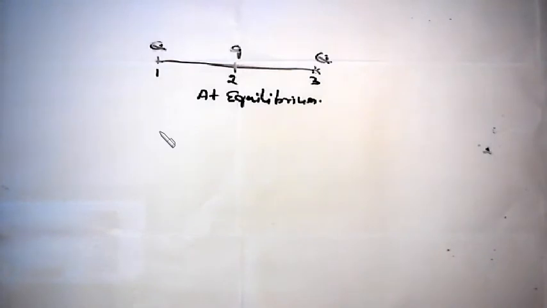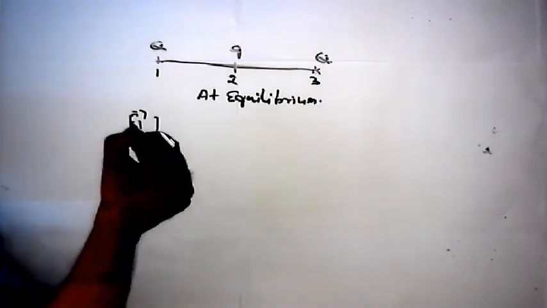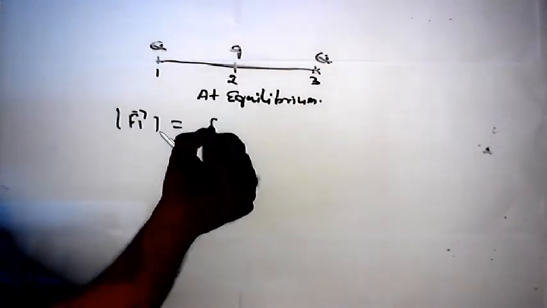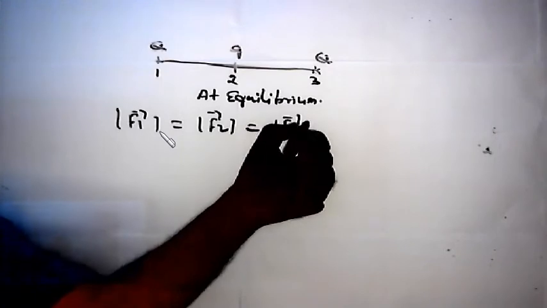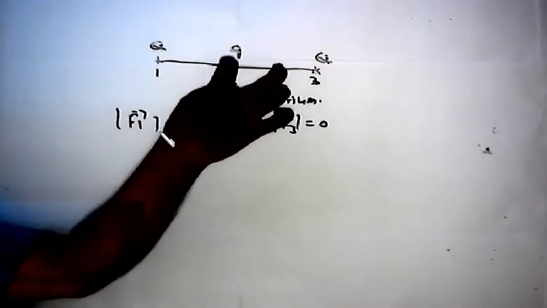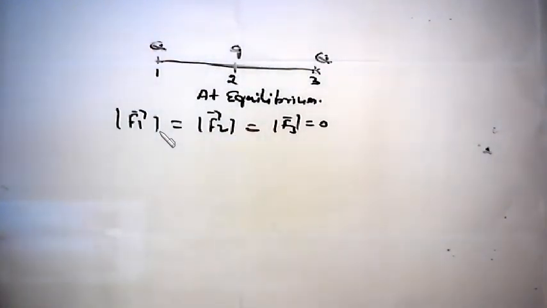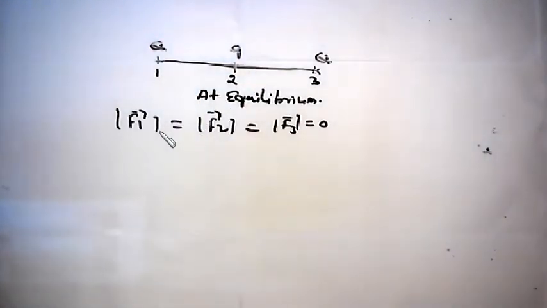Because of the equilibrium system, the net force on any charge must be 0. The net force: F1 vector at 1, F2 vector at 2, F3 vector at 3 must be equal to 0. If we take the net force at 2 equal to 0, in the final stage, due to simplification, we won't get the q value, so we cannot determine the value of q.